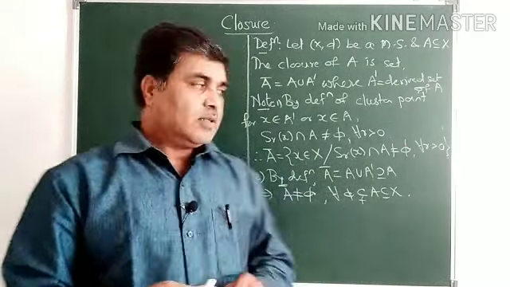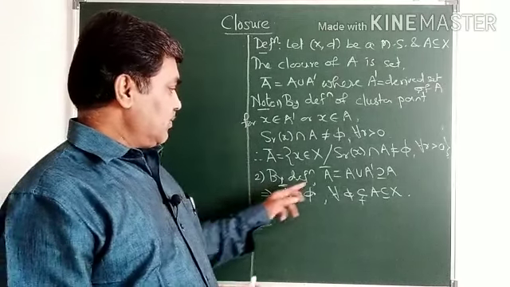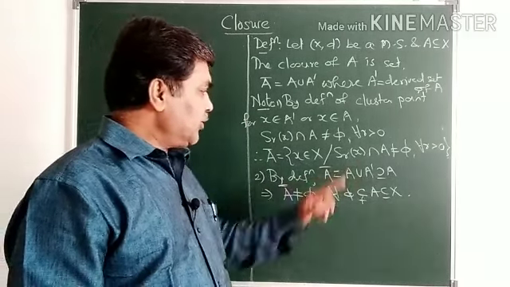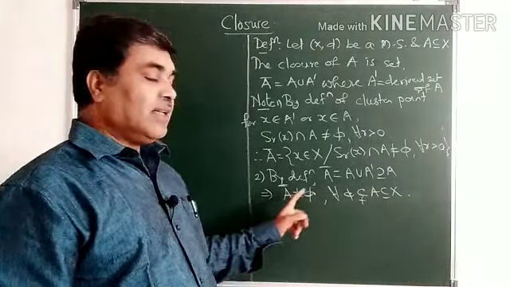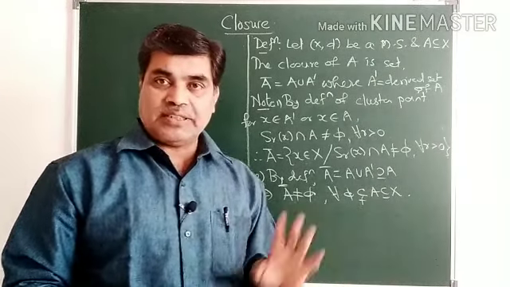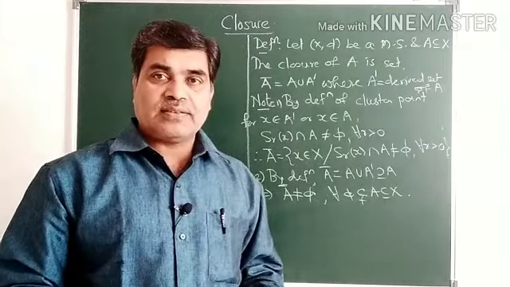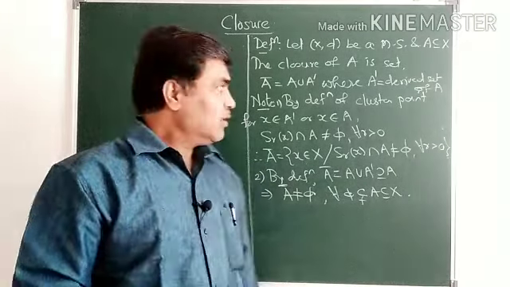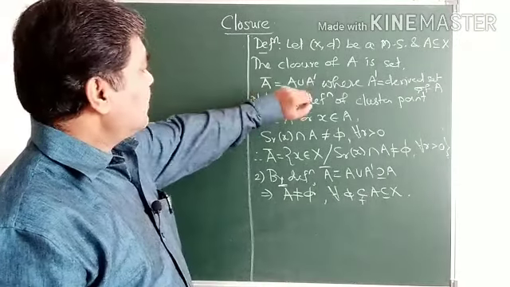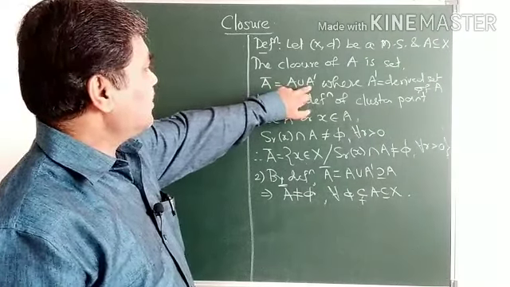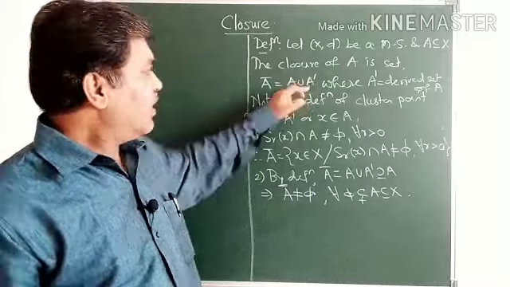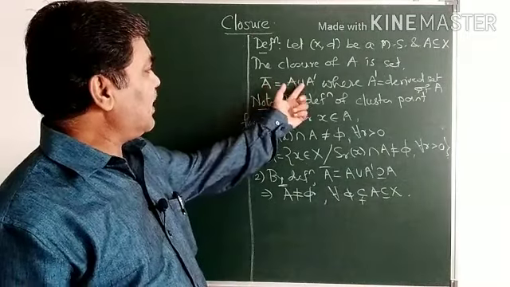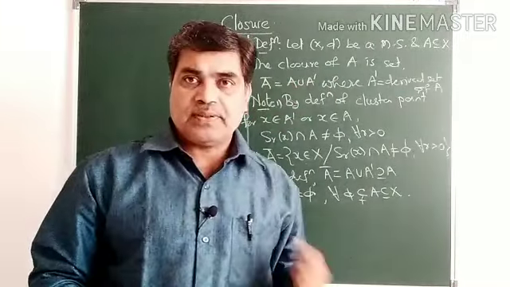But for closure, A closure is equal to A union A dash, so it always contains A. So if A is an empty set, then A closure must be an empty set because it contains A. Yesterday I explained how to find the set of all cluster points of A, that is the A dash set, and just by taking the union of A and A dash you get the closure of the set.